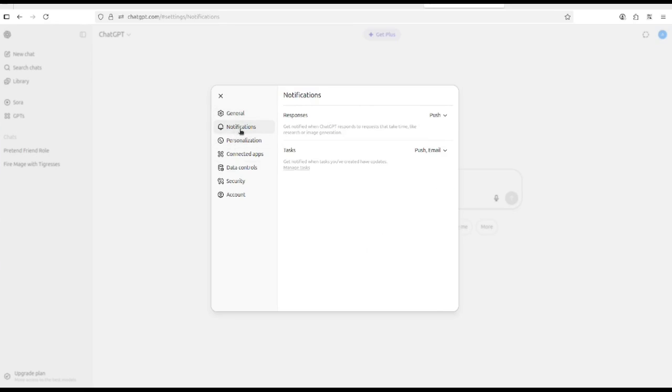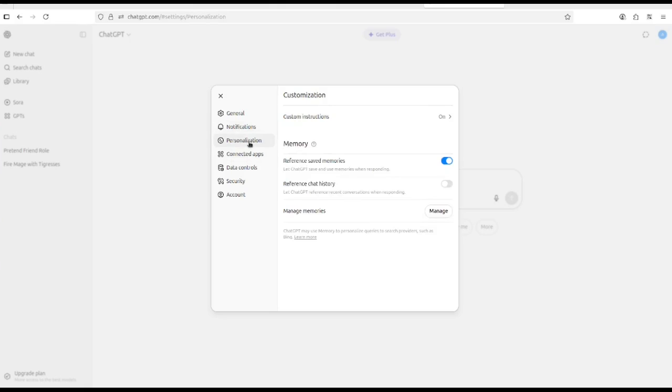Now about notifications, this is not important for now. Personalization, well, this is an important part because you can turn memory on and off, because ChatGPT is going to memorize previous conversations with you and use that information for future conversations. And even if you check this reference chat history, ChatGPT could also reference history with you, so it's going to remind you about something that you have been talking about already. And in here you can also manage those memories.